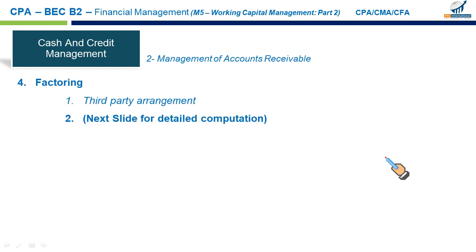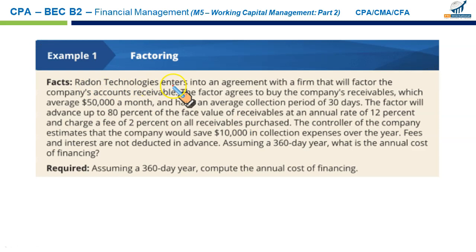So third party arrangement, we will discuss this in the next slide. Let's do this first and then we'll move on. Radon Technologies enters into an agreement with a firm that will factor the company's account receivable. It means we will turn over our account receivable to them and they will collect the money on our behalf, and they will charge some fee.